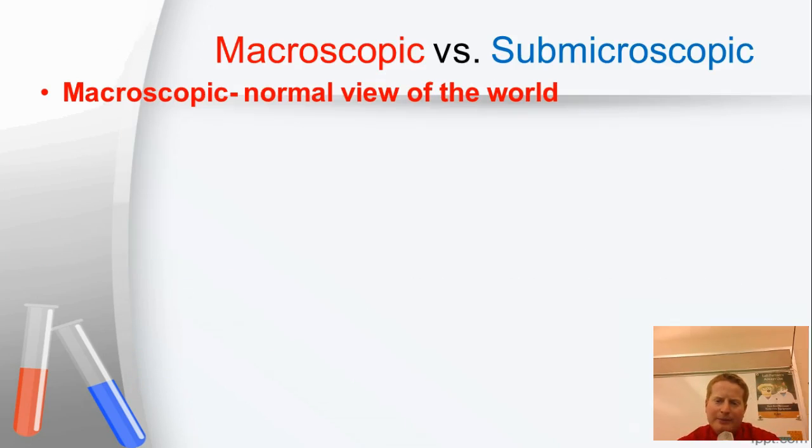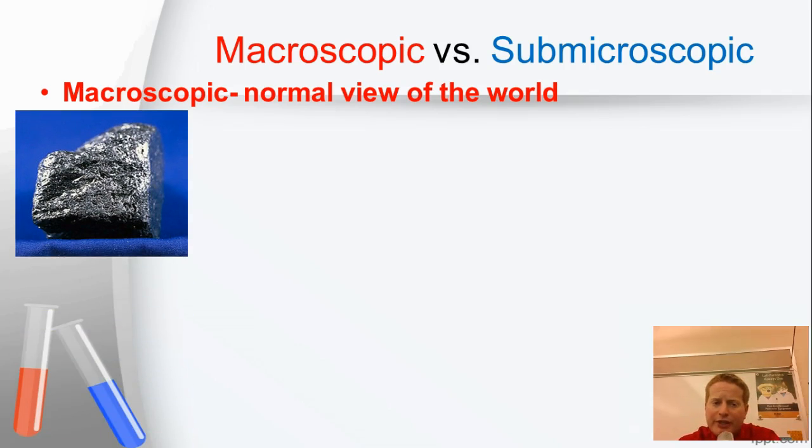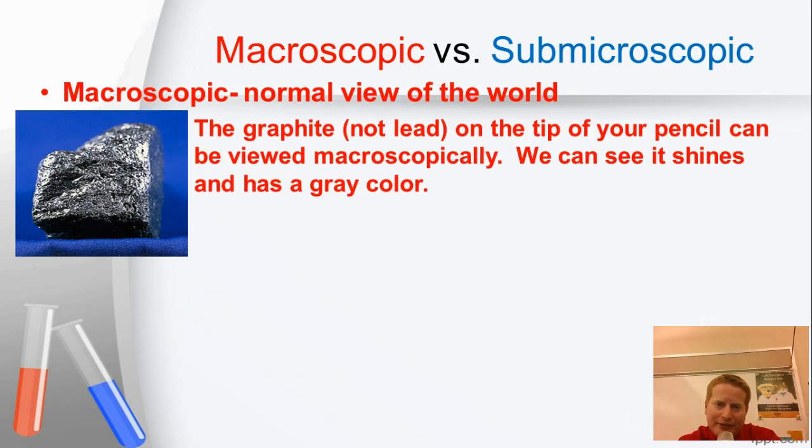A couple other vocab terms. One is macroscopic. For something to be macroscopic, it's your normal view of the world. It's what you can see with your unaided naked eye, essentially. For example, this is the graphite from a pencil, so this is not lead, this is graphite. And this is what you can see of it with your naked eye. You can tell it's relatively shiny and it has a gray color. These are things we can determine that way. So those are macroscopic observations about this graphite.